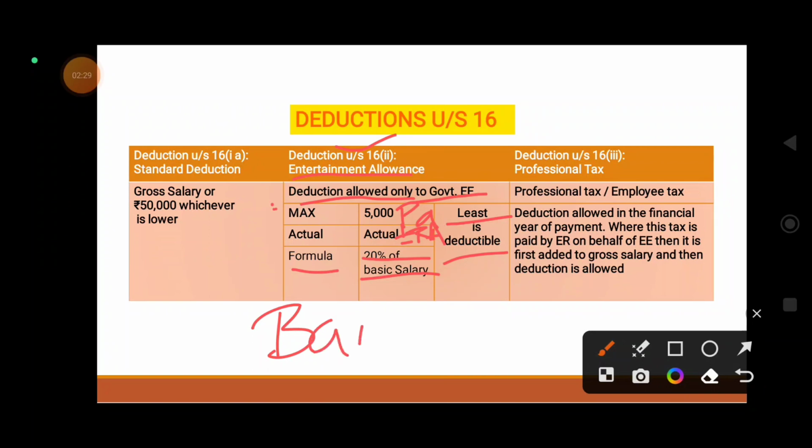Please remember, we need to calculate only on basic salary. Okay, this is about deduction relating to salary.